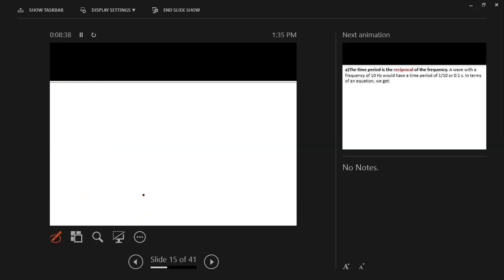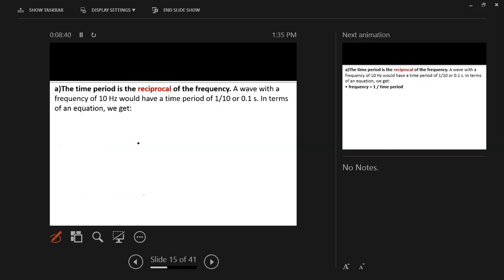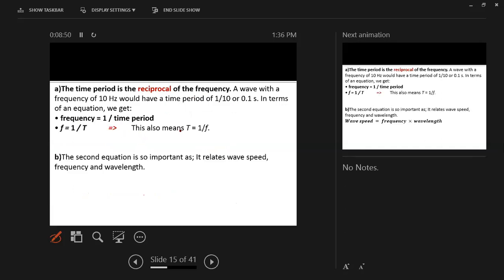So the time period is the reciprocal of the frequency. What does this mean? It means when you find the frequency, you use 1/period, or when you find the period, you use 1/frequency, okay?